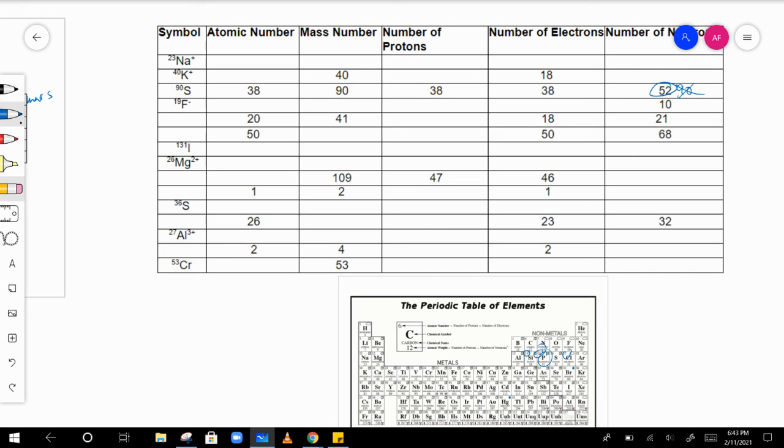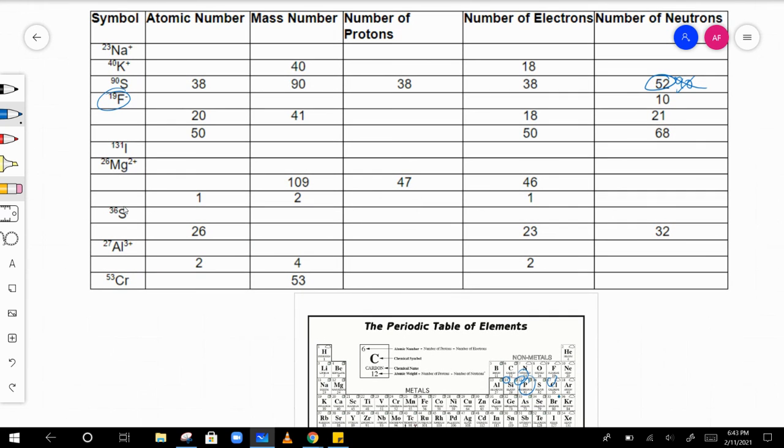Okay, so let's look at how to do one of these. We'll look at 2 of these. Let's look at fluorine. Fluorine is a -1 charge. One of the easiest things to start off with is the atomic number, which is 9. That means the number of protons is 9.